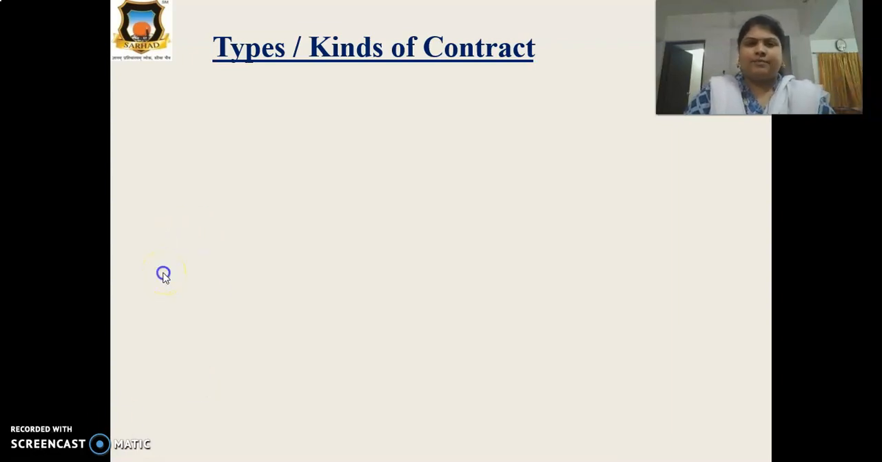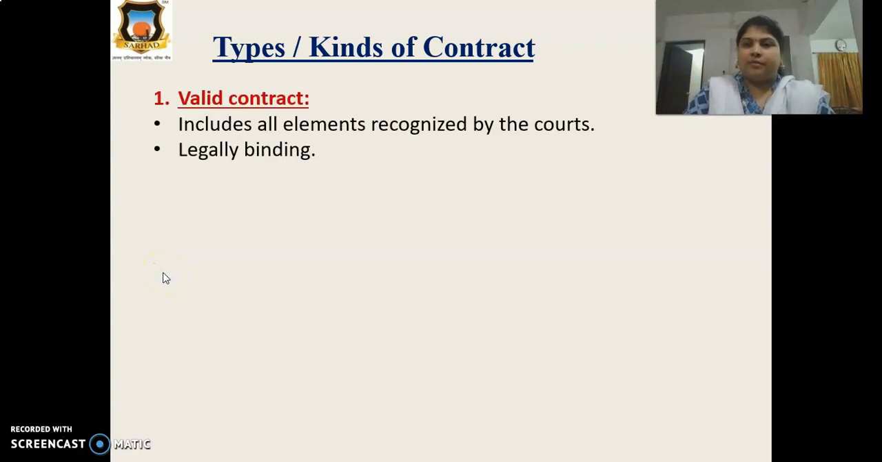This is very simple, and the first one for our contract is valid contract. As you know, valid means exactly what it should be, it's legal. Under this point, we note down some explanations: including all elements recognized by court. Second point, legally binding. All the rules and regulations given by the court are followed. It's a valid contract.